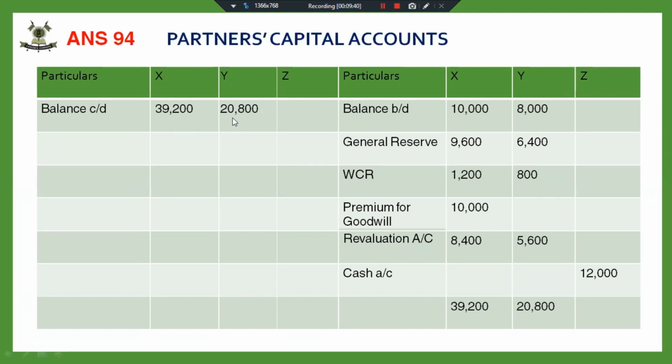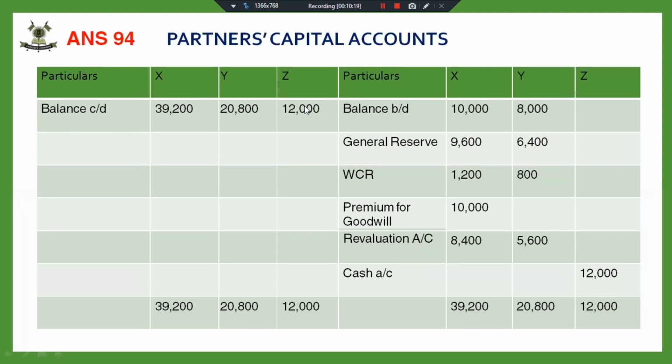We used to first find out the capital of the firm on the basis of old partners, and then we used to find out the capital to be brought in by Z. But here we are simply calculating 20% of the adjusted capital of X and Y. So it is simpler than that, but we have to be careful what kind of adjustment has been asked in the paper. So simple, we calculated he was supposed to bring 20% of 39,200 plus 20,800, that comes to 12,000.